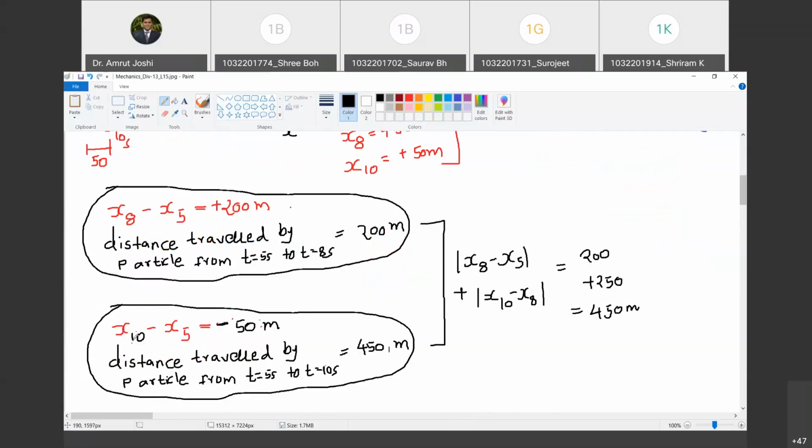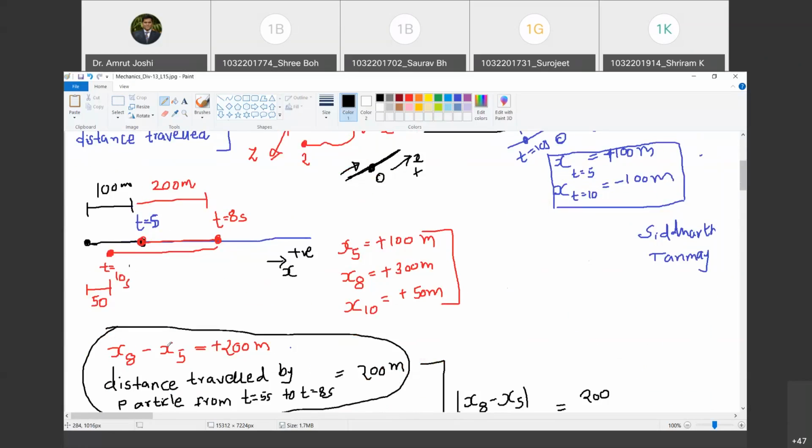Chalo. Now, change in position from t equal to 5 seconds to t equal to 10 seconds is negative. That means, what is the meaning? That means at time t equal to 10 seconds, the particle lies on negative x side of its position at t equal to 5 seconds. Do you agree with me? Yes, sir. देखो, so therefore, what is negative x side? That is towards left. So therefore, at time t equal to 10 seconds, particle lies on the left of its position at t equal to 5 seconds. Happy? Yes, sir.